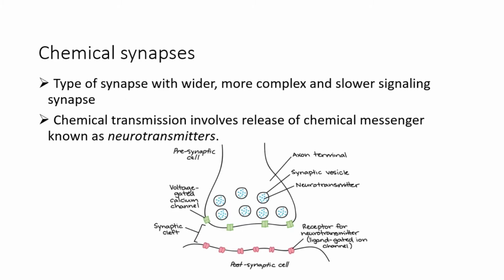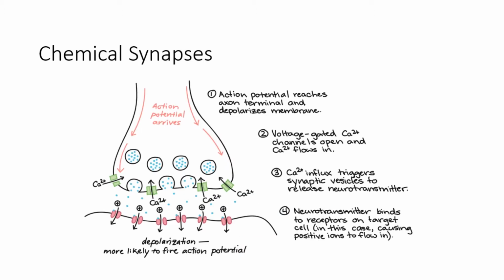Chemical synapses. This is a type of synapse with a wider, more complex and slower signaling. Chemical transmission involves the release of the chemical messengers known as neurotransmitters. In a chemical synapse, when an action potential or nerve impulse arises at the axon terminal, it activates voltage-gated calcium channels in the cell membrane.